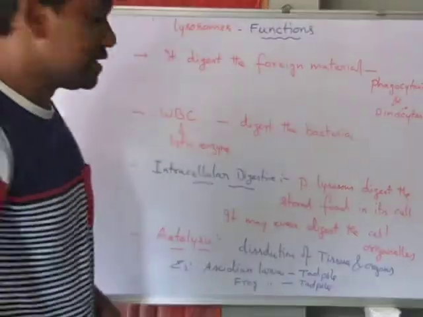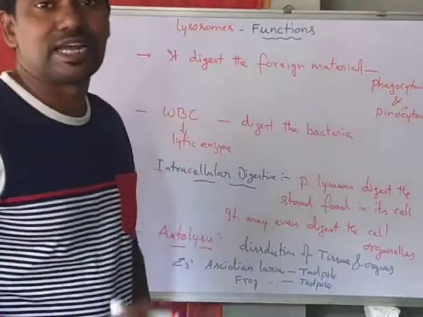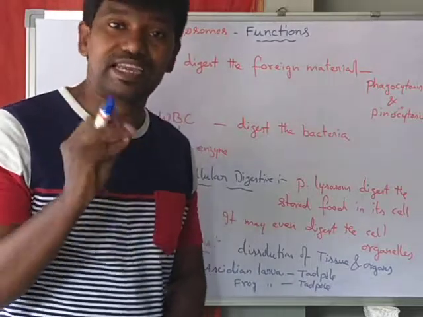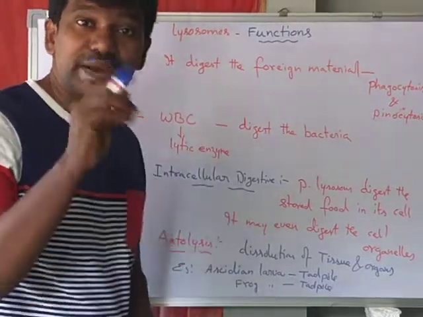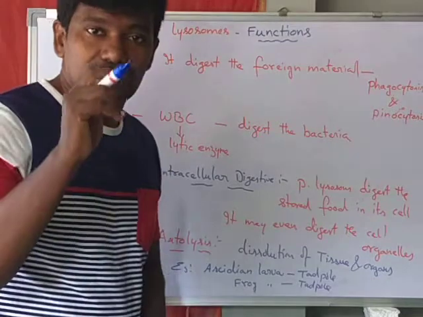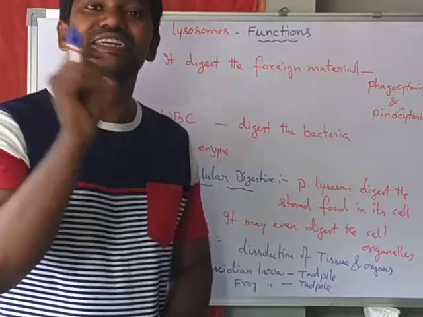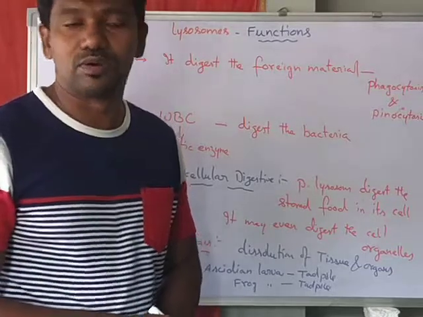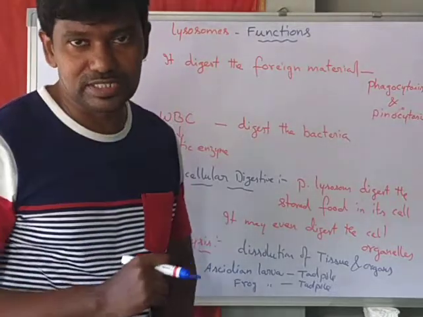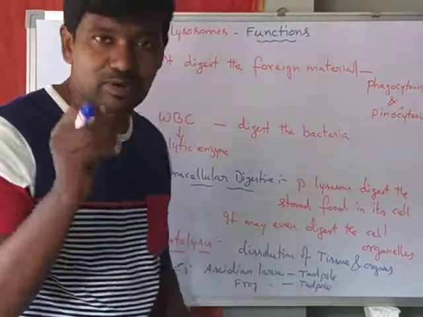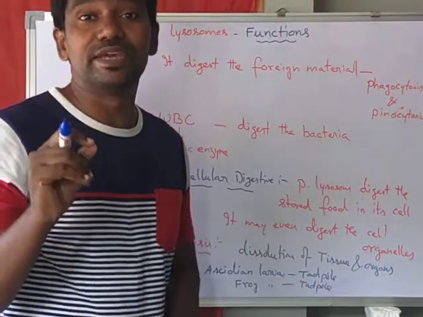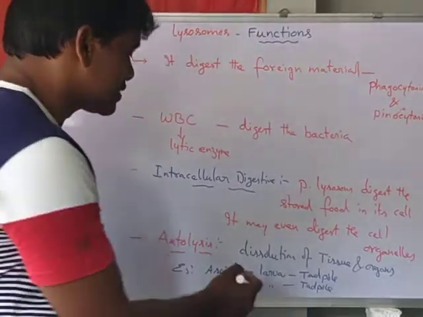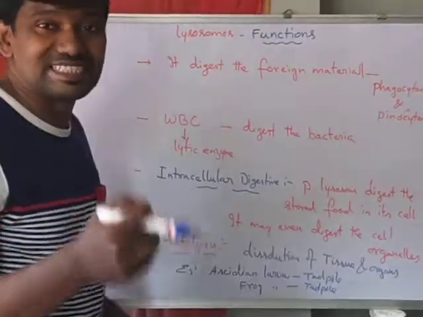The tadpole larva looks like a fish in appearance. It contains a tail. At the time of metamorphosis, the tail will disintegrate from the body of the tadpole. When the tadpole undergoes metamorphosis, the tail will be digested by the lysosome. That is the example of autolysis.